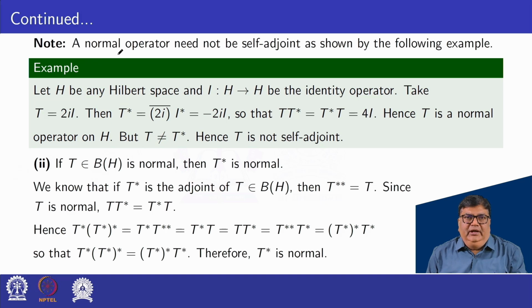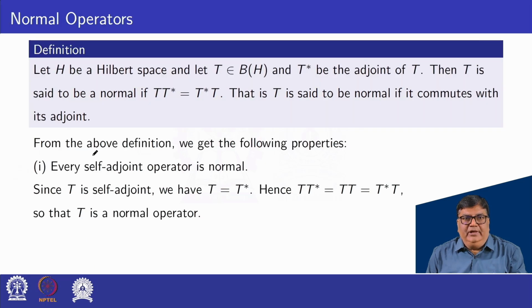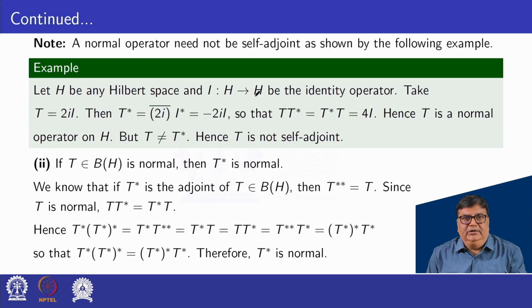Noting point. A normal operator need not be self-adjoint, as shown by the following example. Here we have proved every self-adjoint operator is normal, but the converse is not true in general. So, by this example, we can prove it.